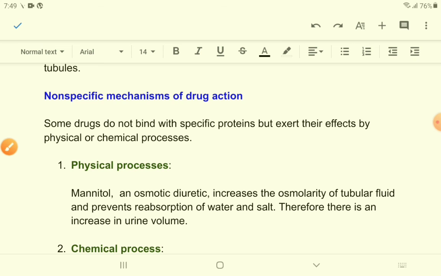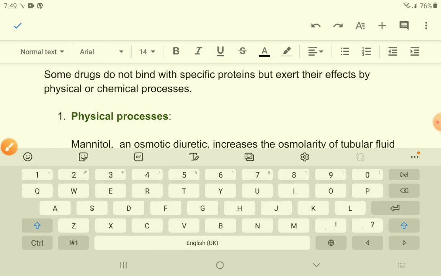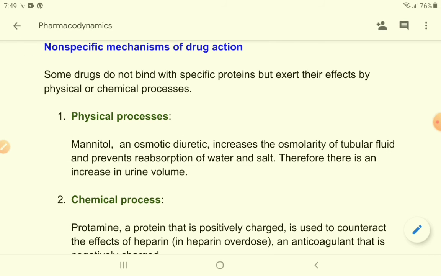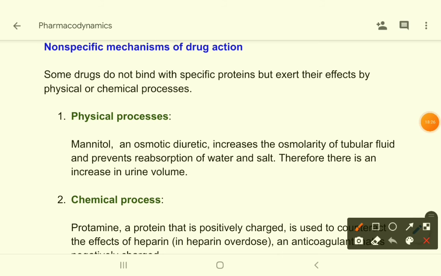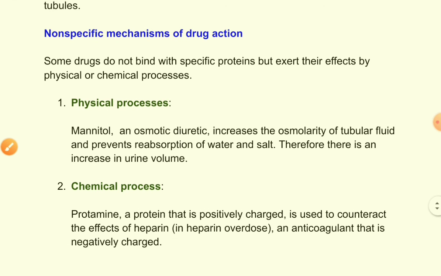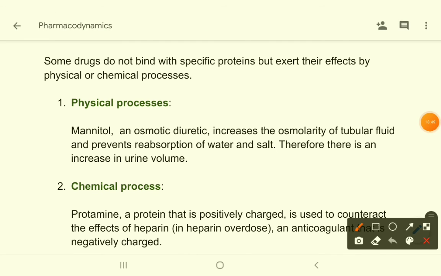And what are the chemical processes? By chemical processes, drugs react with a substance, maybe an endogenous substance, or two drugs can react with one another. Here is an example that shows reaction of two drugs. Both these things are exogenous.